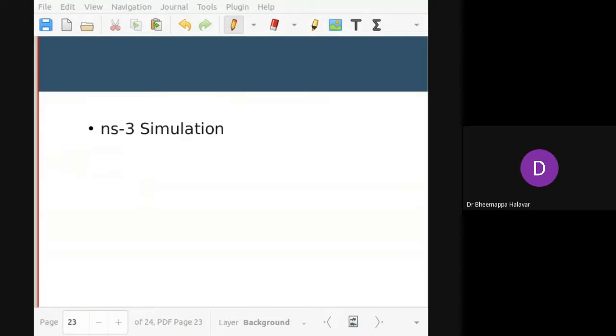Actually, before starting the simulation, I thought of giving a clear understanding of how the simulation is built, so that when you are trying to build it, you can remember these things.